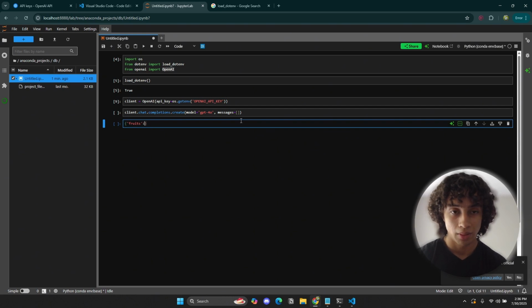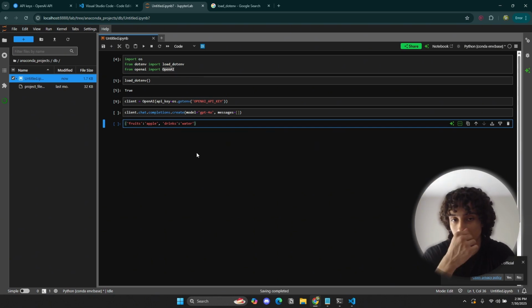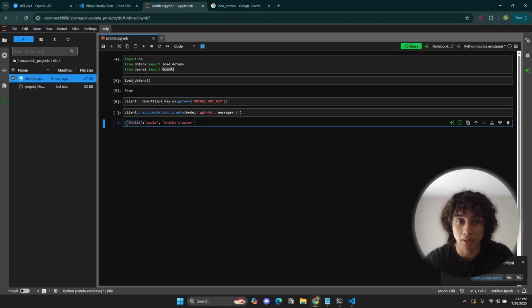So an element in a dictionary would be something like this. Fruits, apple. My creativity has run out. Oh, drinks, water. So how many elements are in this dictionary? Two elements. We have this element and we have this element. But each element is defined by a key and a value. With this key you're able to access the value in this dictionary, and with this key you're able to access the value in this dictionary.